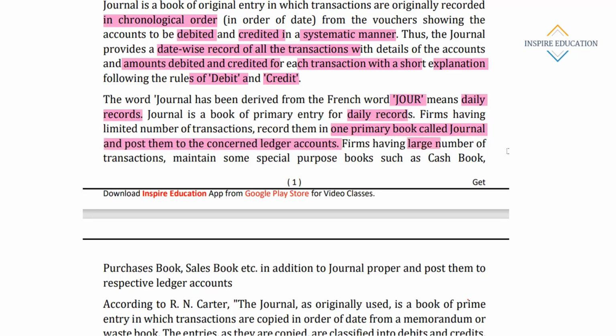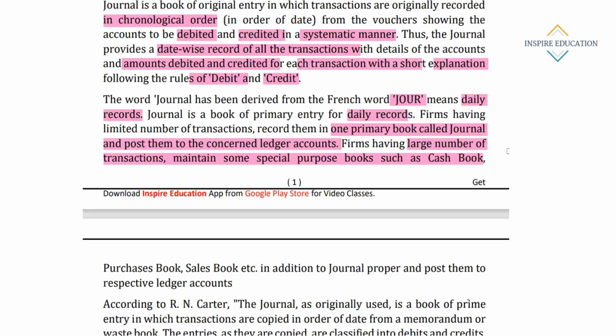But firms having a large number of transactions maintain some special purpose books. Suppose a big firm. We have learned that for recording daily transactions, journal is used. A small firm maintains a journal for day-to-day transactions. But for a big firm, what happens? There are several cash transactions, several purchase transactions, several sales transactions, several purchase returns, sales returns.